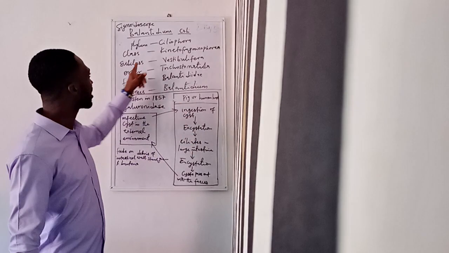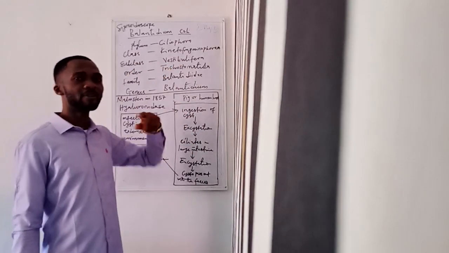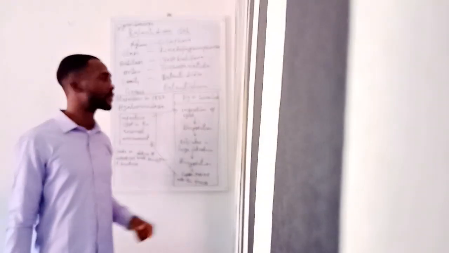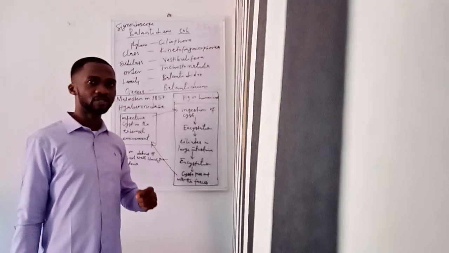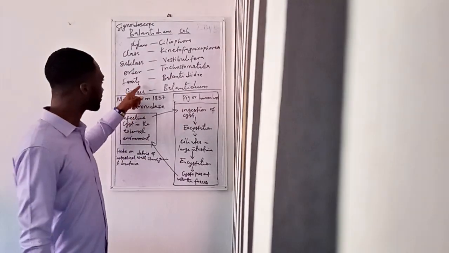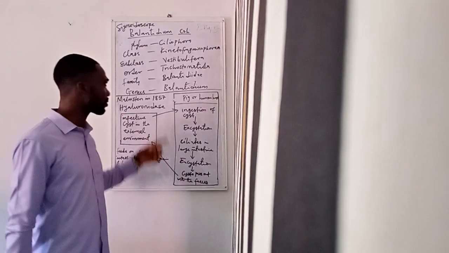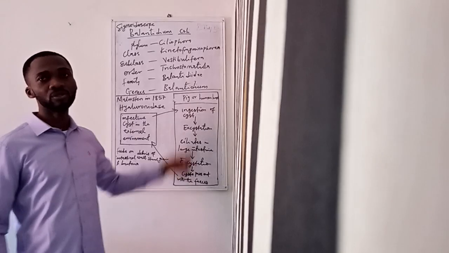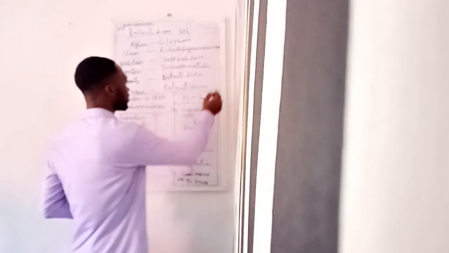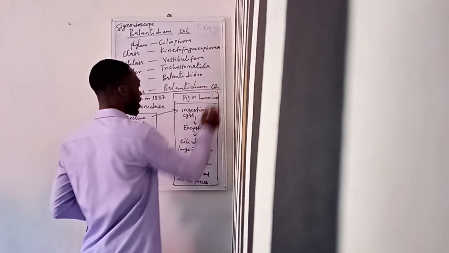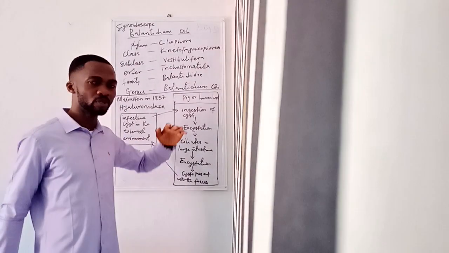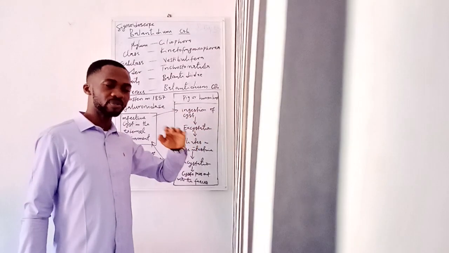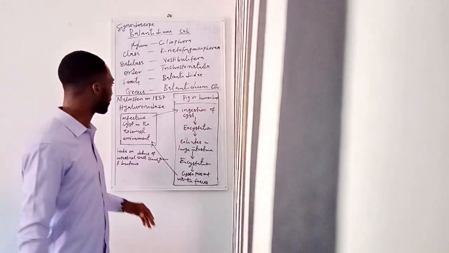Then we have the subclass Vestibulifera. Then we have the order Trichostomatida. Then we have family Balantidae. Then, of course, we have the genus Balantidium. Then the species is Balantidium coli. Don't forget, in writing a scientific name, you underline the genus name and also underline the species name.